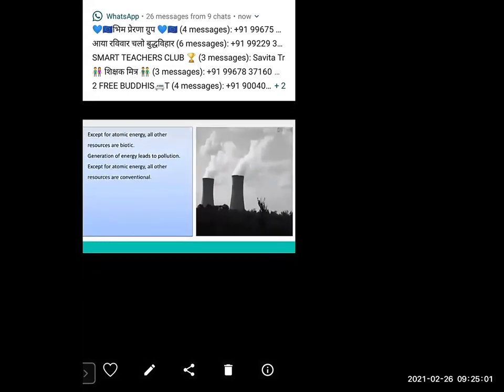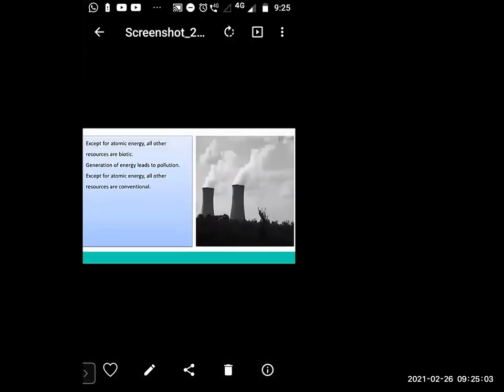Another thing, except for atomic energy, all other resources are conventional. Conventional means we get it from minerals and oils, which we get from mines. So which are minerals? Petrol, diesel.